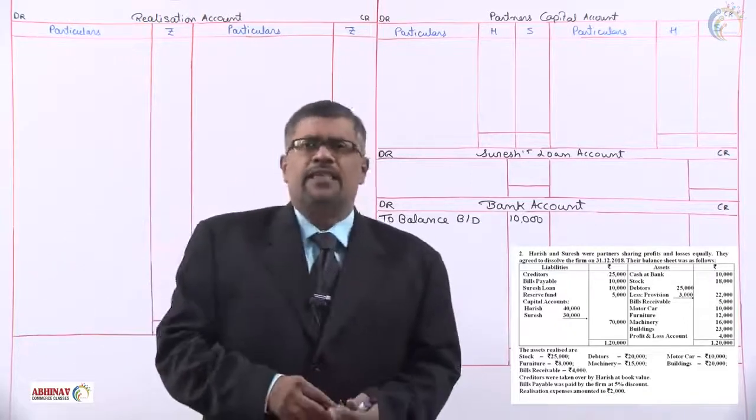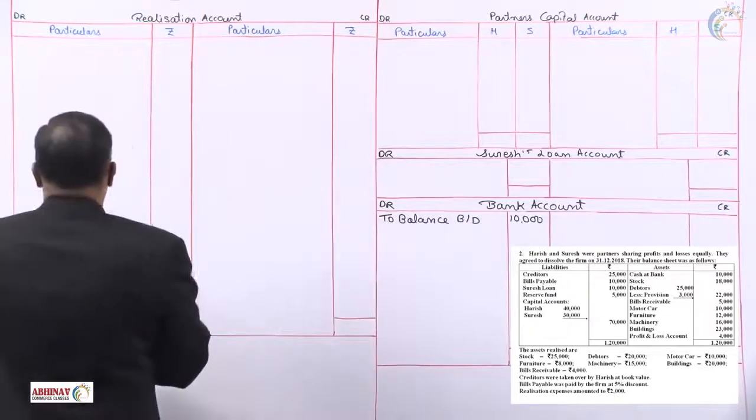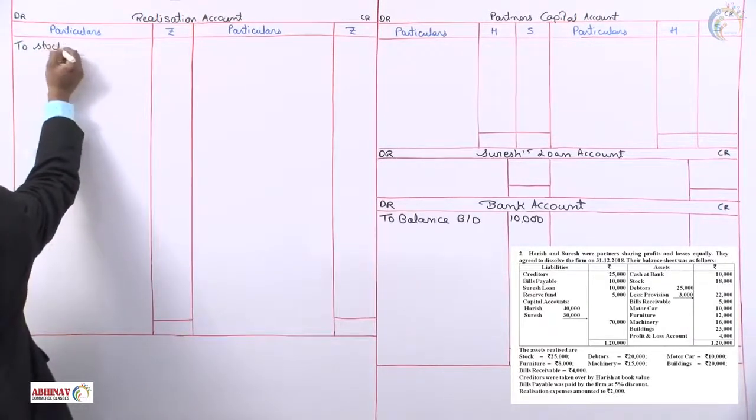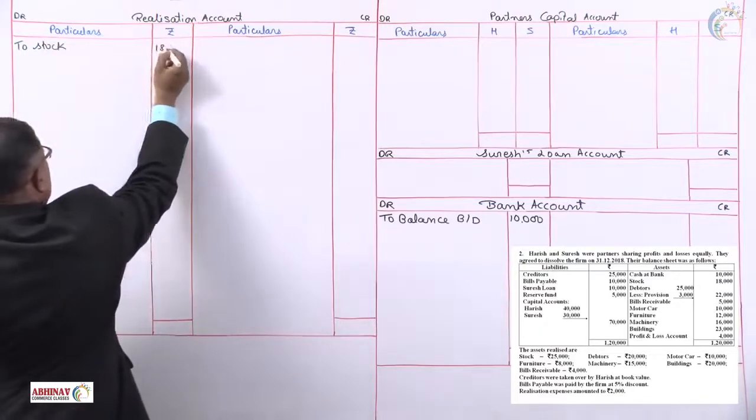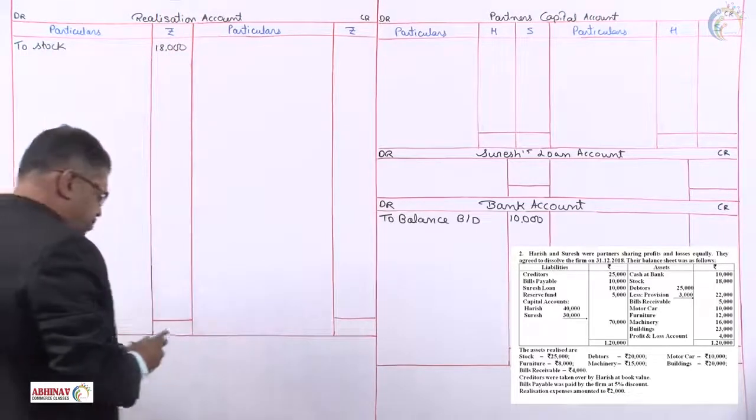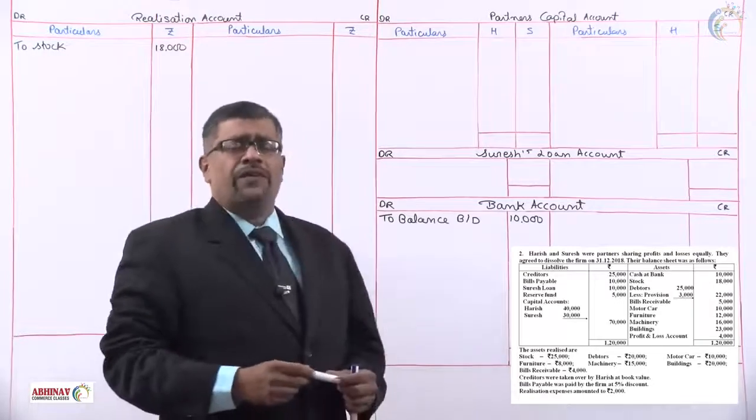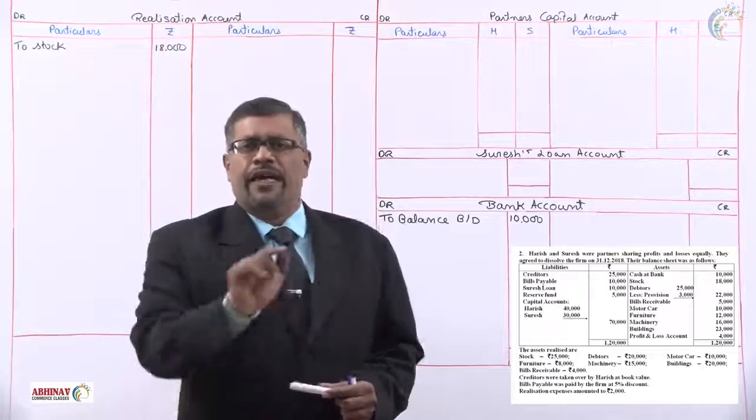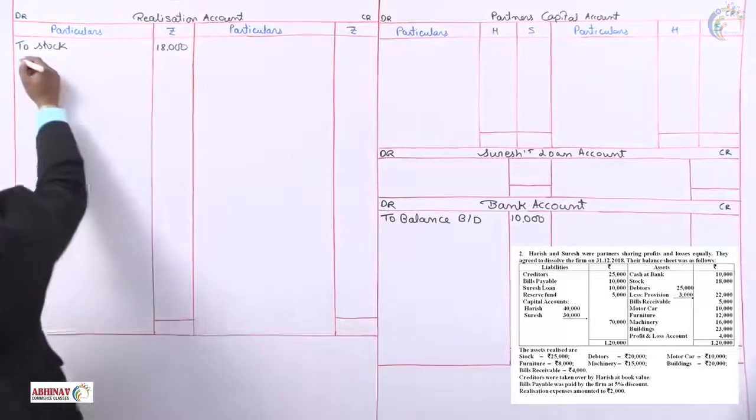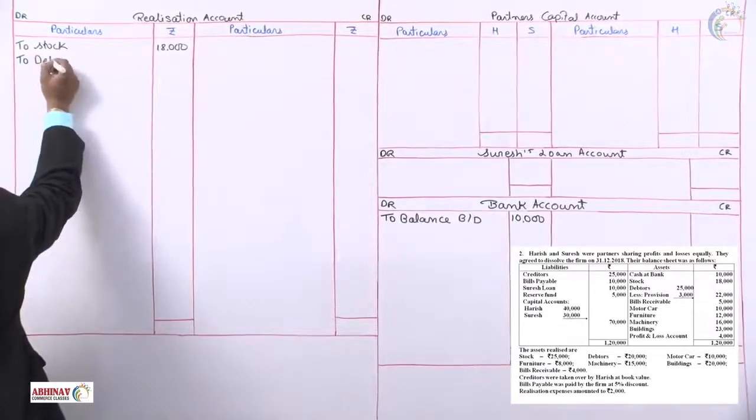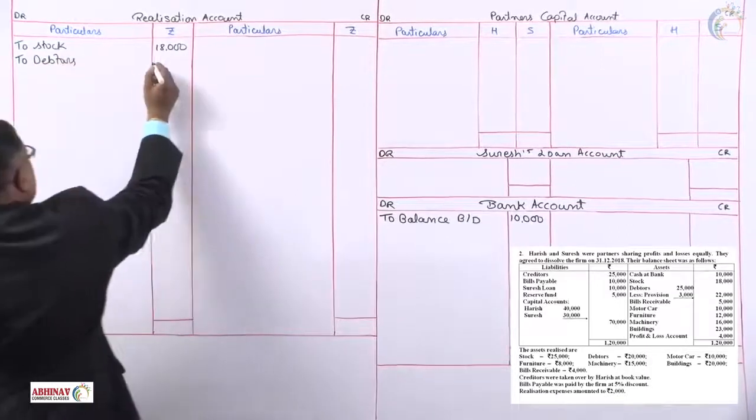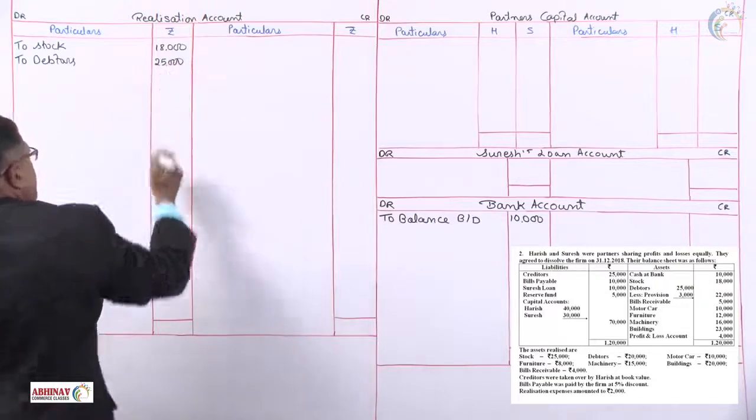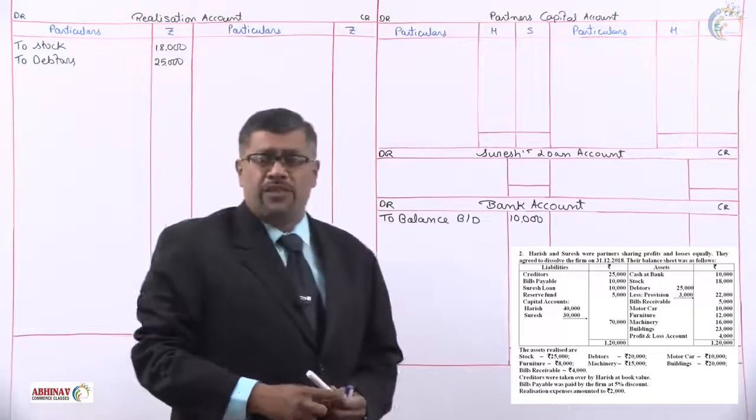The next asset, stock. All other assets go to the realization account on the debit side. The value of stock, 18,000. After stock, what we have is debtors 25,000 less provision 3,000. Let us see how to record this. First, record to debtors the original value, 25,000. From this 25,000, we have to minus 3,000 rupees provision.